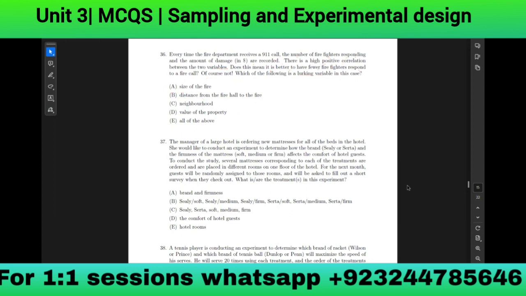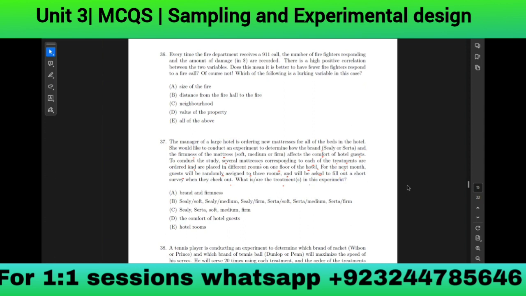Okay, 37. The manager of a large hotel is ordering new mattresses for all of the beds in the hotel. She would like to conduct an experiment to determine how the brand and the firmness of the mattress affect the comfort of the hotel guests. To conduct the study, several mattresses corresponding to each of the treatments are ordered and are placed in different rooms on one floor of the hotel. For the next month, guests will be randomly assigned to those rooms and will be asked to fill out a short survey when they check out. What are the treatments in this experiment?